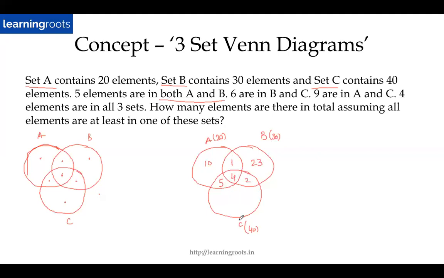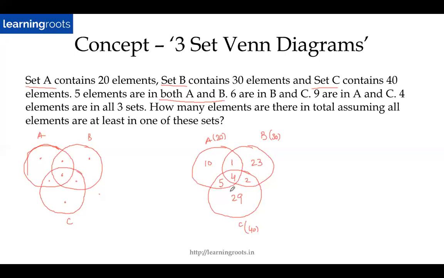Out of 40, 11 is here. So 5 plus 4 is 9. 9 plus 2 is 11. So out of 40, 11 is here. So the remaining 29 will come here. Fine. Now the question is how many elements are there in total? Assuming all the elements are at least in one of these sets. So what will you do? You will simply add up the values, right?